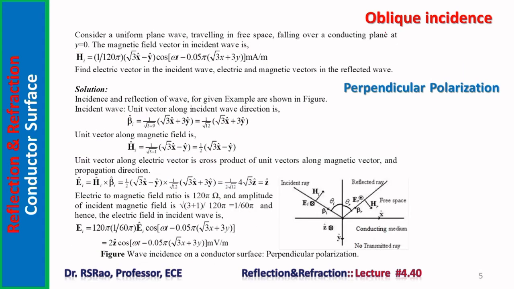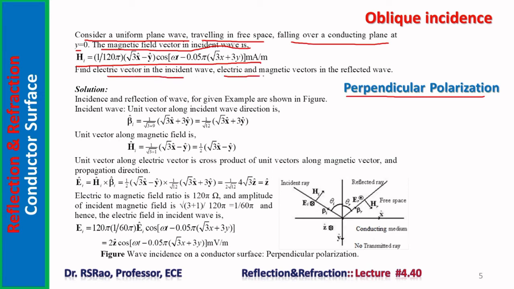Now we consider another problem. This problem pertains to oblique incidence of a wave with perpendicular polarization. Consider a uniform plane wave traveling in free space falling over a conducting plane at y equal to 0. The magnetic field vector in the incident wave is given this way. Find the electric vector in the incident wave, and the electric and magnetic vectors in the reflected wave.